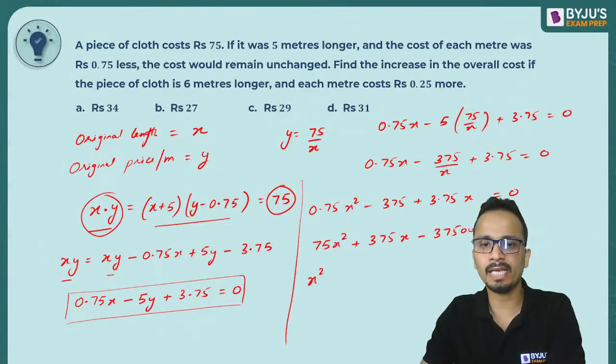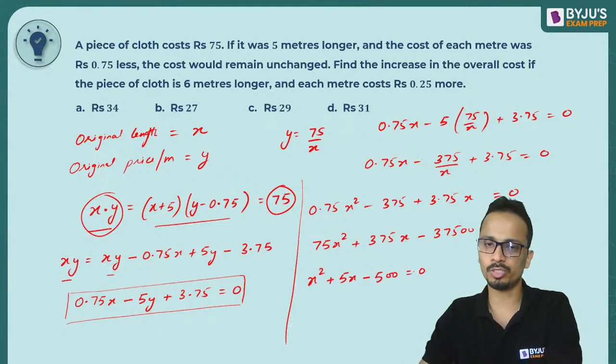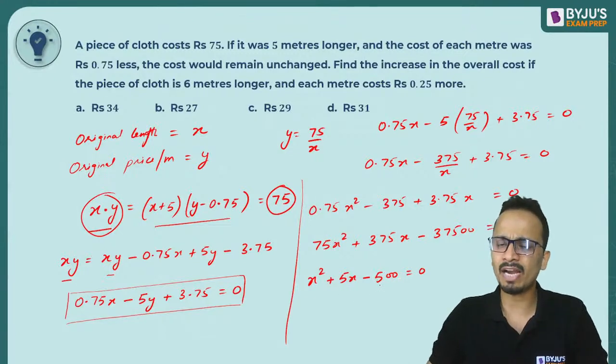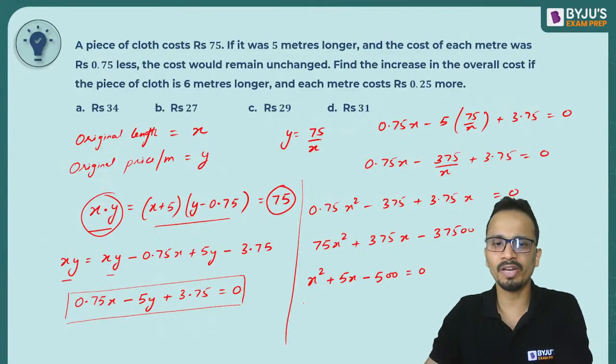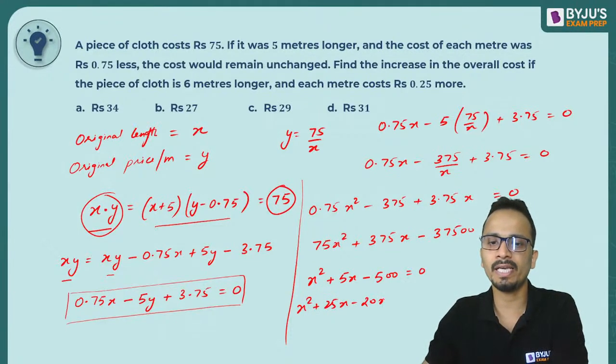So it will become x square plus 5x minus 500 equal to 0. Now 500 can be factorized as 20 into 25. So x square plus 25x minus 20x minus 500 equal to 0. So it will be x plus 25 into x minus 20 equal to 0.